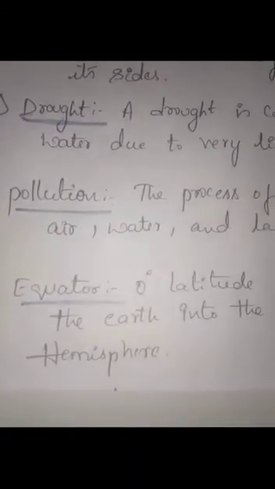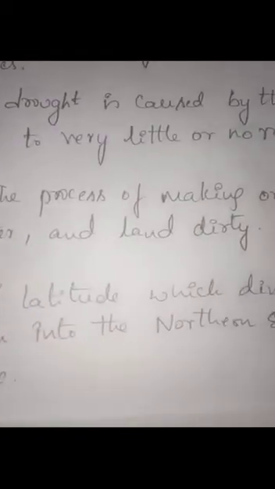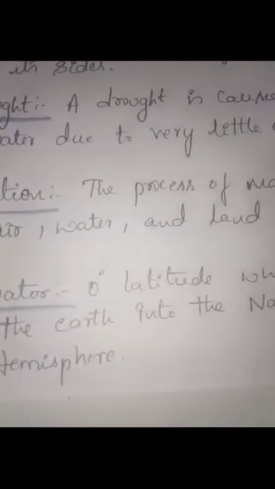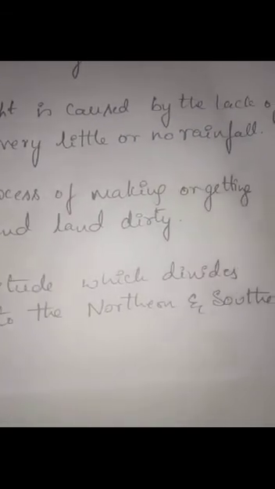So the 0 degree latitude which divides the earth into the northern and southern hemisphere.